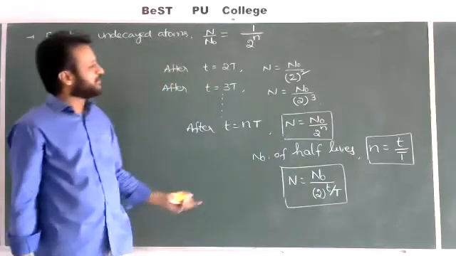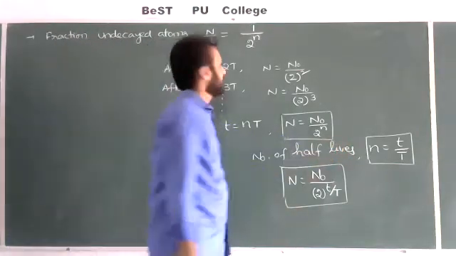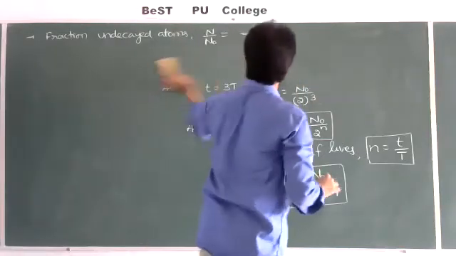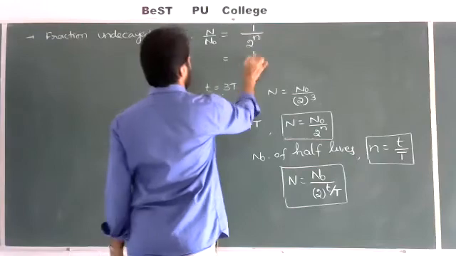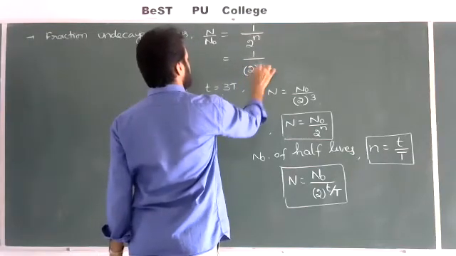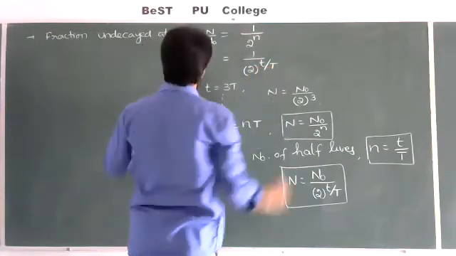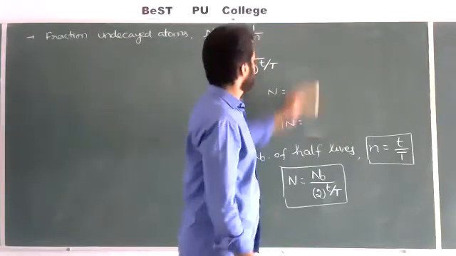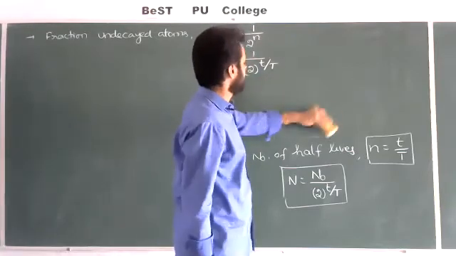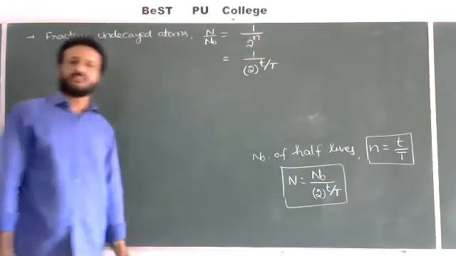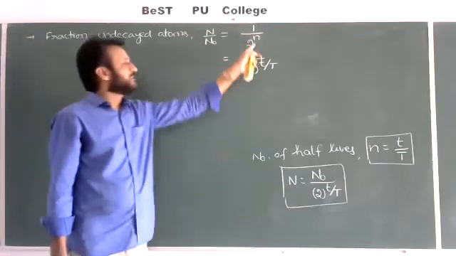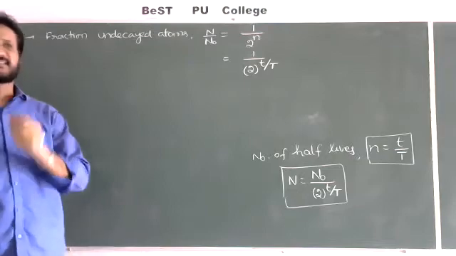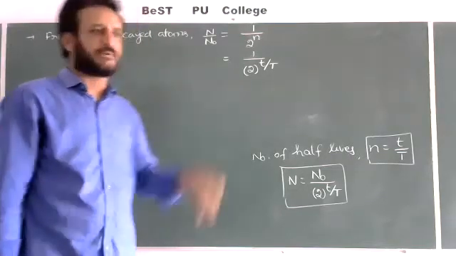But in place of n, if you want to write small t by capital T, that is also okay. We can write another formula, which is equal to 1 by 2 to the power of small t by capital T. So depending upon the question, we can use any formula. Based on the question, we have to choose. If the number of half lives is directly given, choose the first formula, or if small t and capital T are given, use the second formula. If not a fraction, a percentage may be asked in JEE level or NEET level; this type of question will be asked.